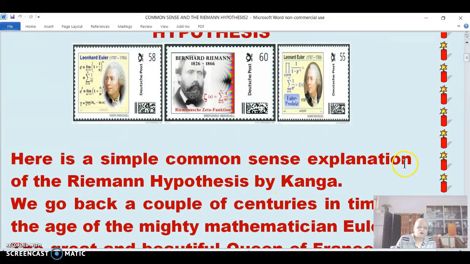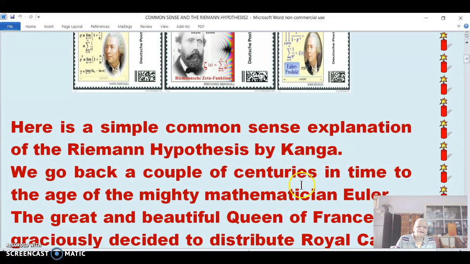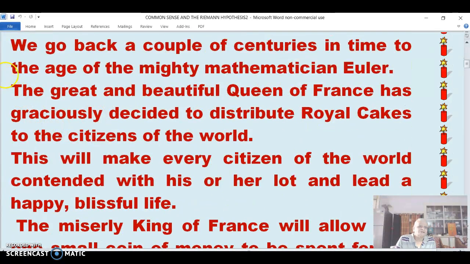So here is a simple common sense explanation of the Riemann hypothesis. We go back a couple of centuries in time, 3 centuries, the age of Euler, the mighty mathematician. At that time, the great and beautiful Queen of France has decided to distribute royal cakes to citizens of the world. Every citizen of the world will be contented with his or her lot and lead a happy, blissful life.